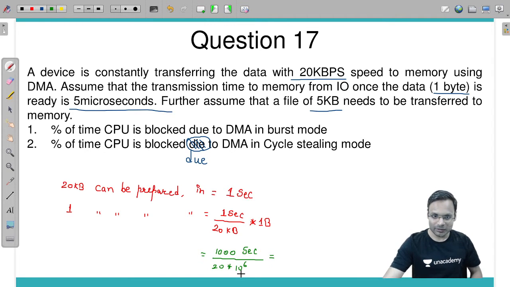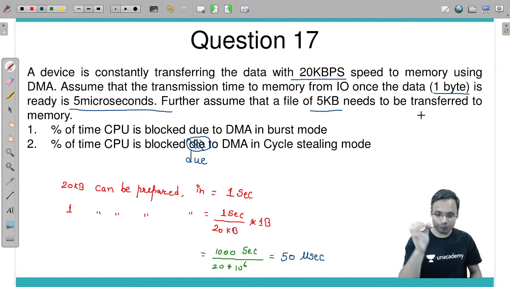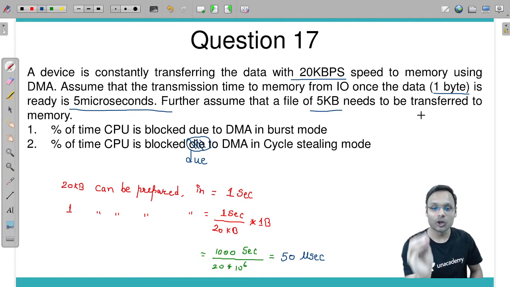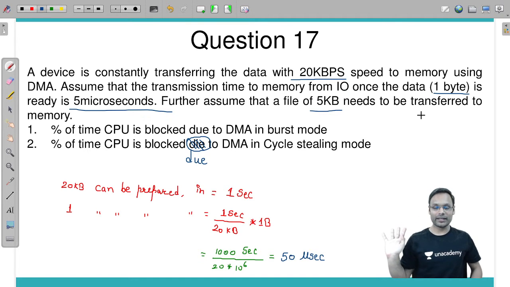This 10 to the power minus 6 becomes micro. 1000 divided by 20 becomes what? 5 or 50? It is 50 microseconds. So 50 microseconds are required to prepare the data.